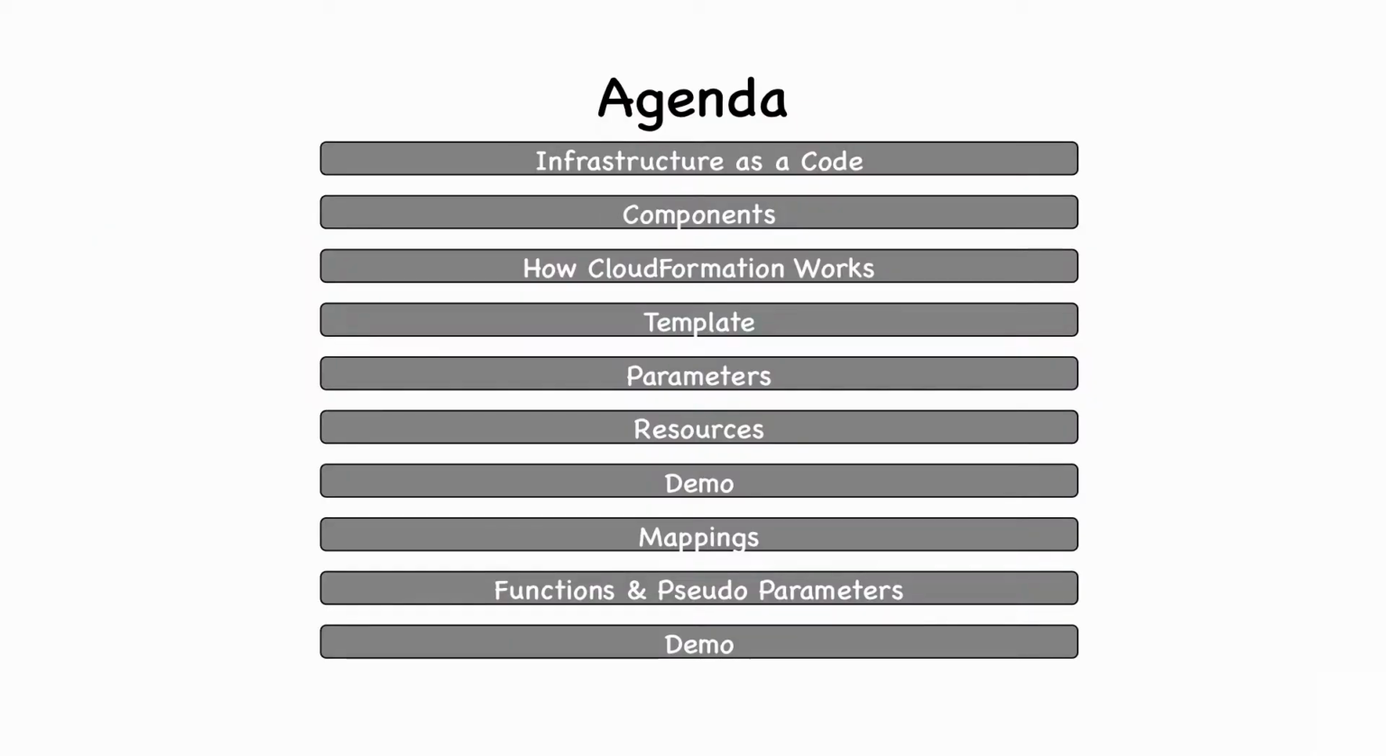This is our agenda. We'll see what infrastructure as a code means. The reason being, AWS says that CloudFormation is an infrastructure as a code service provided by AWS. So we'll see what that actually means. Then we'll see the different components of CloudFormation, how CloudFormation works, templates, parameters, resources which are created by CloudFormation. As usual, we'll have a demo. Then we'll go into mappings, functions, and pseudo parameters, and then we'll conclude the CloudFormation session with a demo.